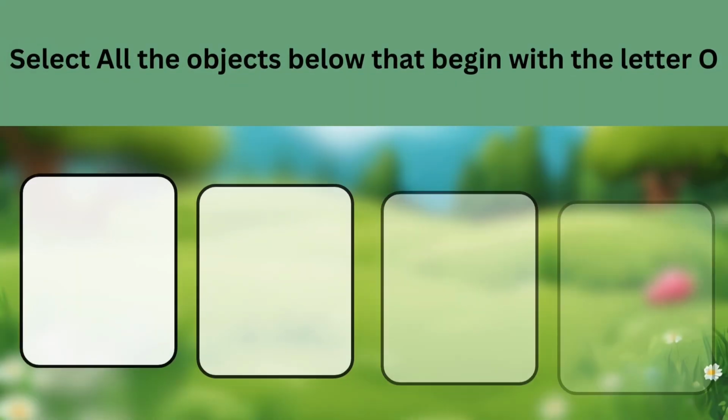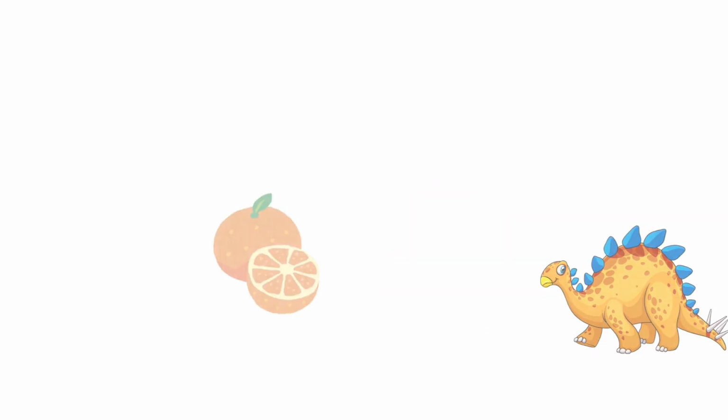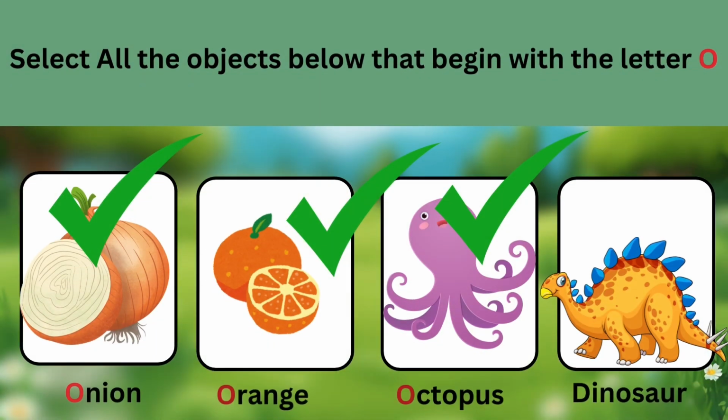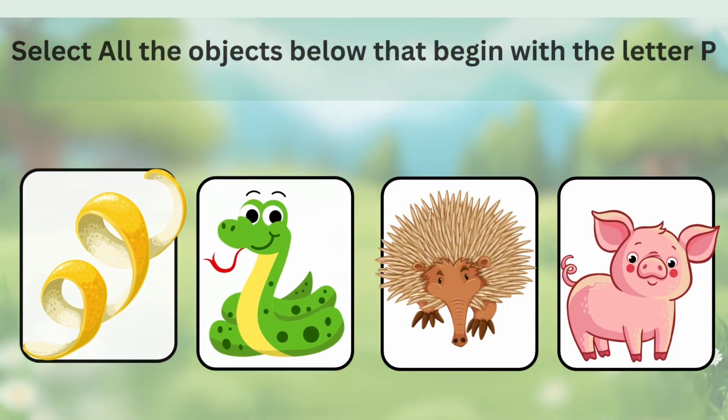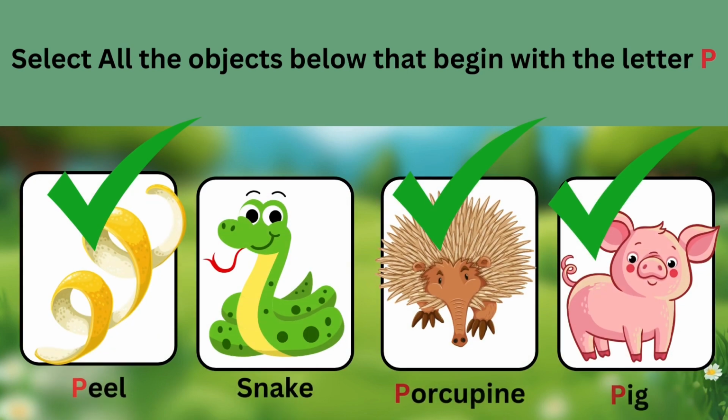Let's check the items below that begin with the letter O. If you chose the answers onion, orange, and octopus, then you are correct. They all begin with the letter O. Let's check the items below that begin with the letter P. If you chose the answers peel, porcupine, and pig, then you are correct. They all begin with the letter P.